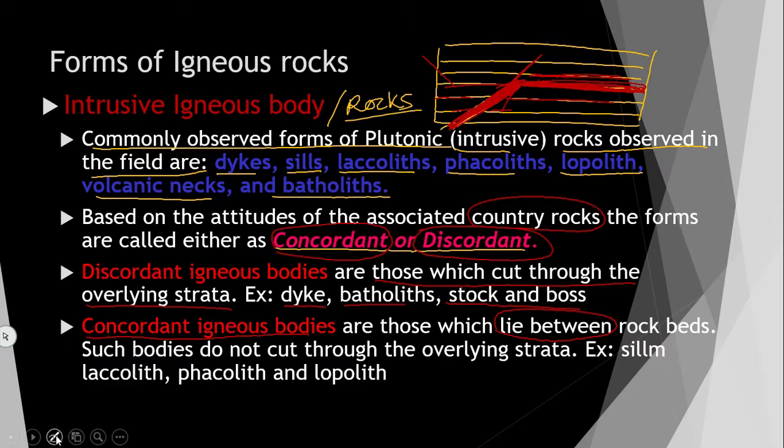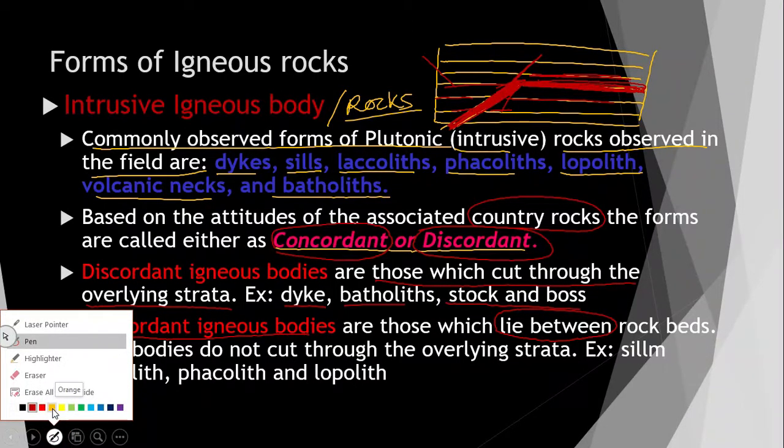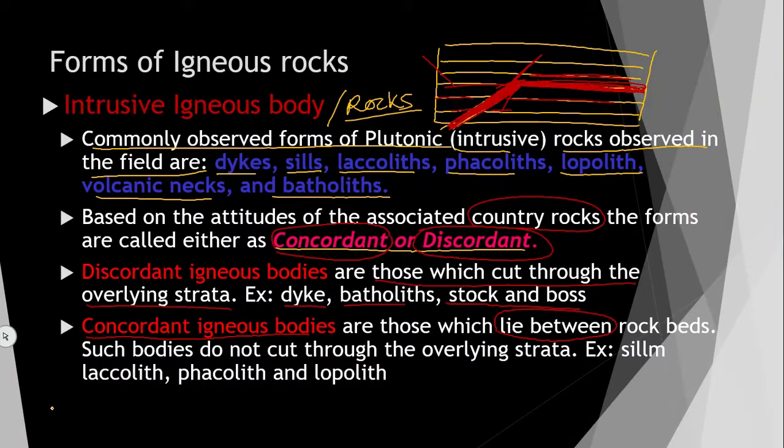And one more thing I want to add here: concordant igneous bodies are constructive in nature, and discordant igneous bodies are destructive in nature, they destruct everything.